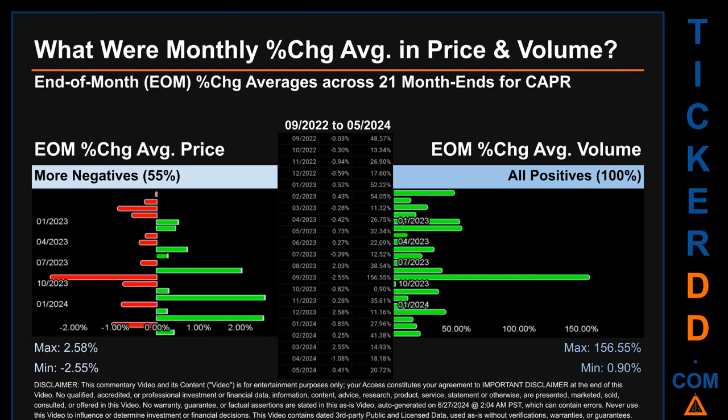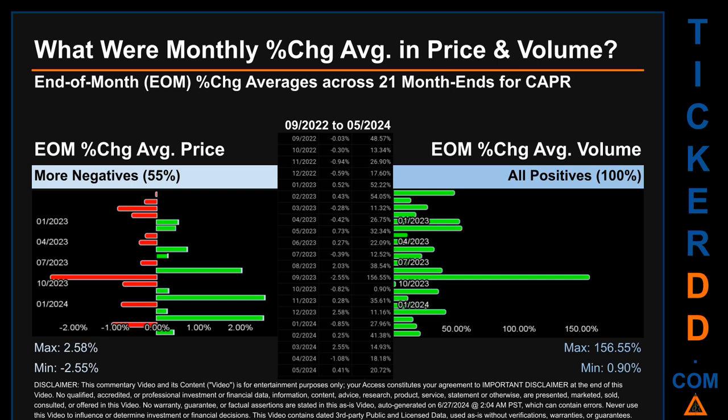What were end-of-month percentage change averages in price and volume for CAPR? The monthly average of percentage change in price and in volume were calculated for each of the 21 month ends. That calculation took daily percentage changes and averaged them for each given month. If a month end came out negative, then it means that the month summarily saw a negative change.